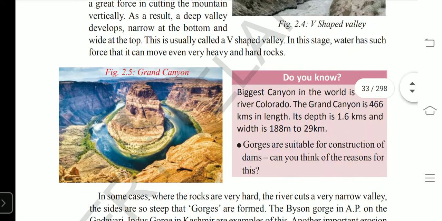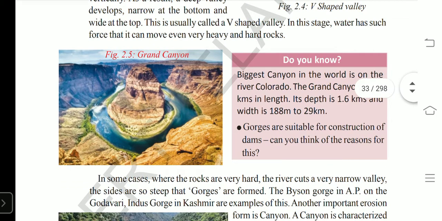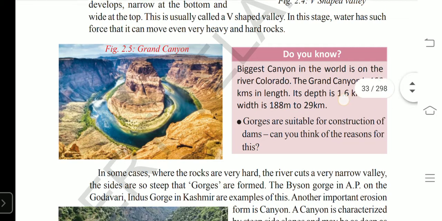Understand? Dear students, look at this figure 2.5. It is the Grand Canyon. It is not a valley. It is bigger than a valley. Okay, we'll see the difference between valley and canyon. First, look at this figure 2.5. It is the Grand Canyon of the Colorado River. Okay, it is in America. It is created by the river Colorado. It is the biggest canyon in the world.